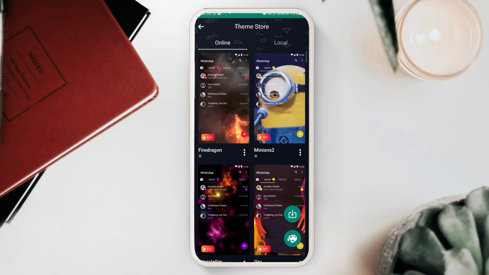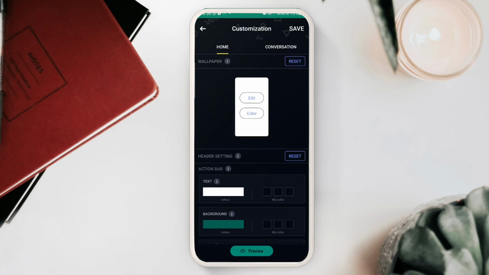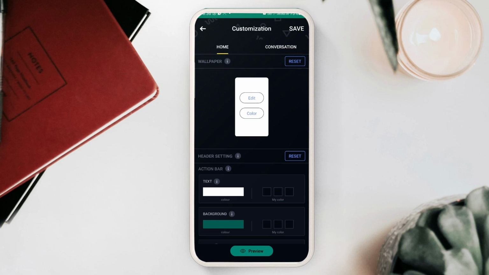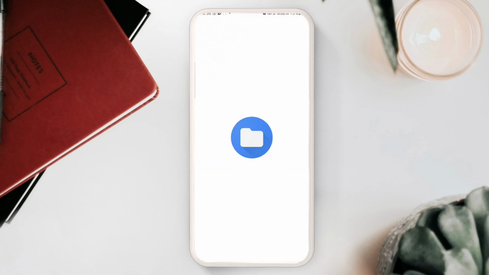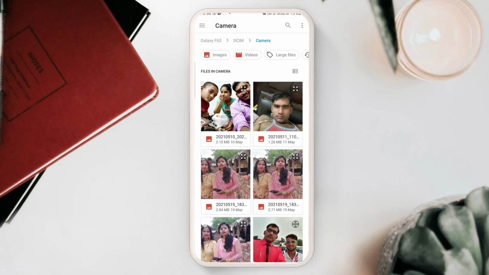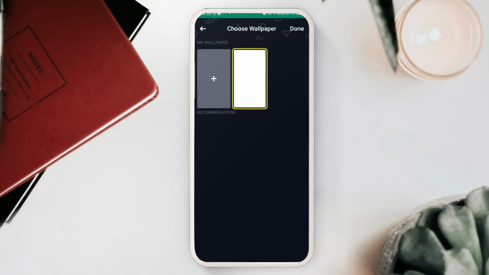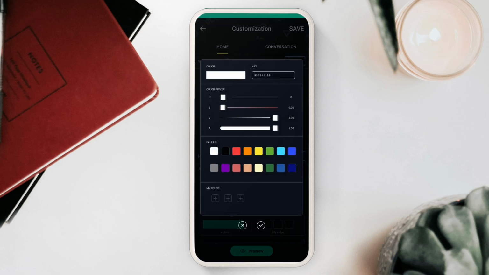Similarly, if you talk about themes, options are there, and dye theme options are already available in the home screen in the plus button. You can click and apply. Click on dye themes, and after that you can set how your home screen will look exactly. If you want to set a wallpaper in the home screen, click on edit, and thereafter click on recommendations, and you can choose any image available in your file manager. Similarly, if you don't want to choose an image and just want to choose a color, you need to click on color and you can choose a color.